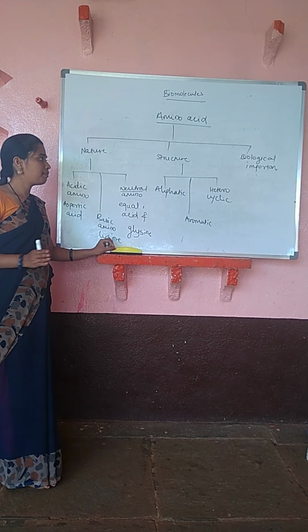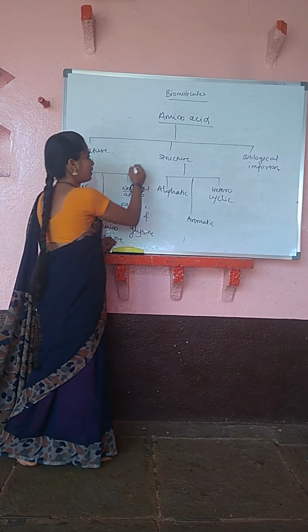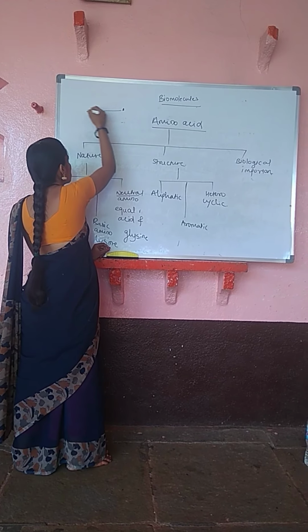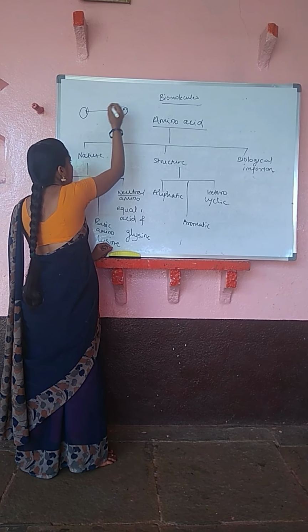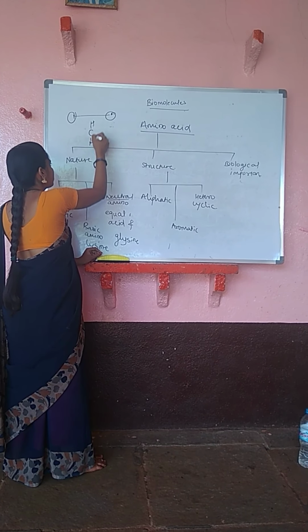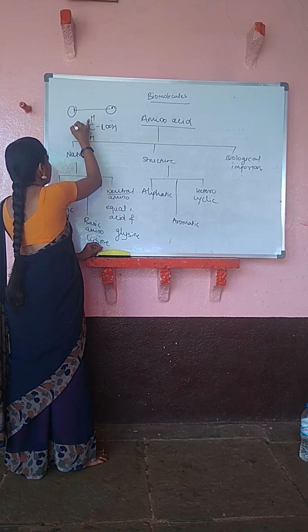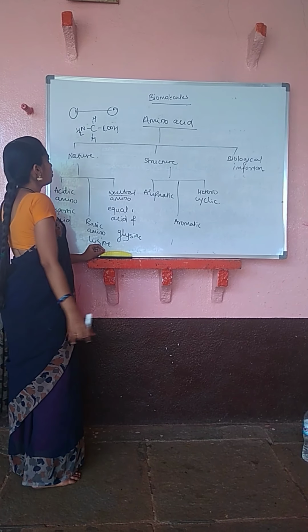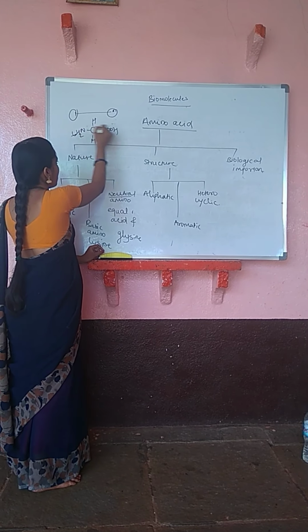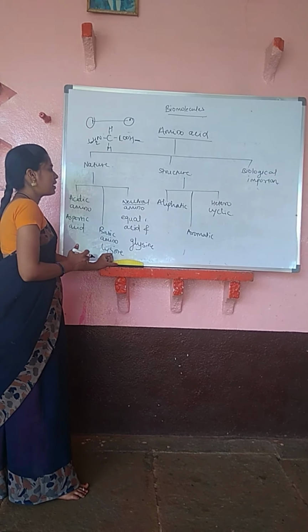If I say my amino acid is aliphatic, what does it mean? Both ends of the chain should be open. See the structure of glycine, it is like this. See here, both ends are open. Such types of amino acids are called alpha amino acids.